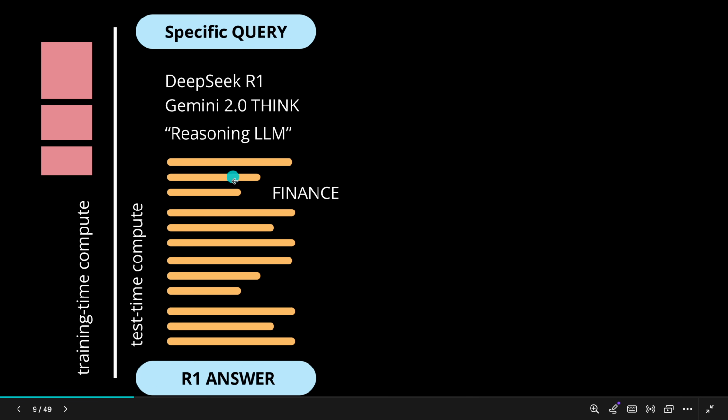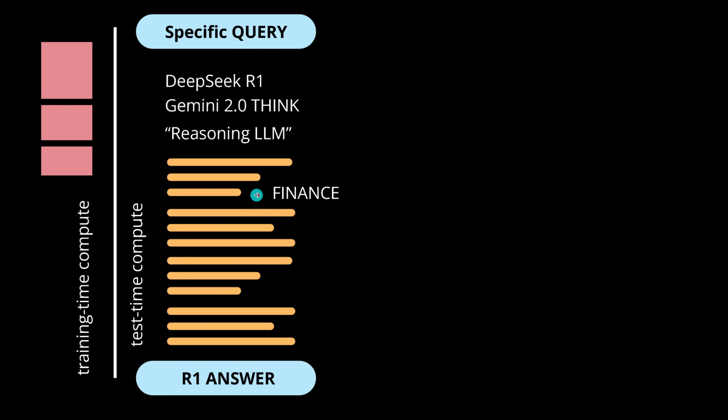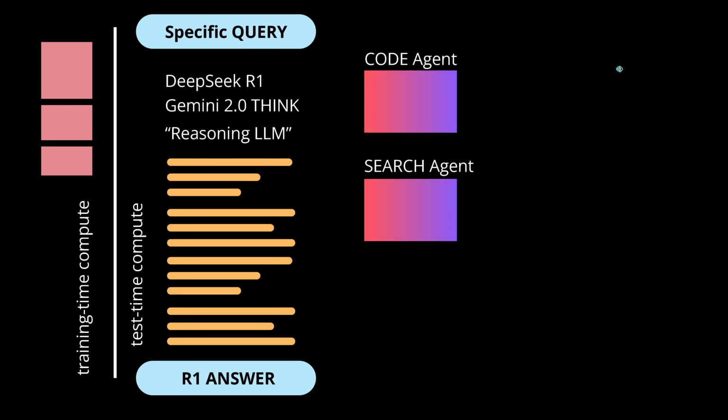Now imagine if we read here, hey, there is something about, let's say, finance. And there are more or less two options. And if I want to invest in something, I want to calculate here, hey, what is the best rate of return on my investment? So what we have is a code agent and a search agent. Now, you get it already, if there's something in finance, the first reasoning step here of our R1 or our Gemini 2.0 is just, hey, this should be investigated, or maybe this would be another option for you to invest.